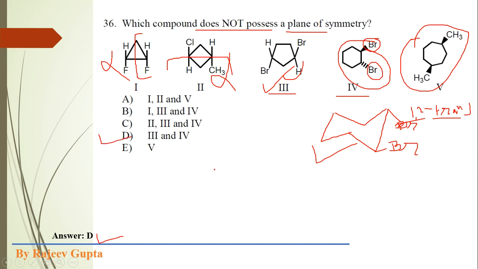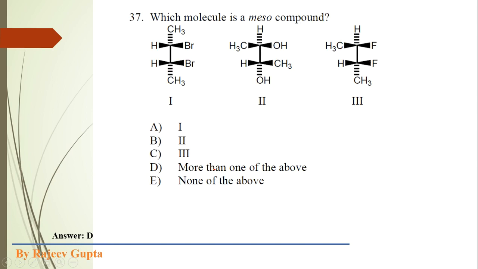Now next question. Which molecule is a meso compound? To find a meso compound, first we have to see 2 chiral centers in a molecule and 1 plane of symmetry in that molecule. So obviously this first structure is a meso compound, which contains 2 chiral carbons and 1 plane of symmetry. This half part is just a mirror image of the above half part. So this is a meso compound.